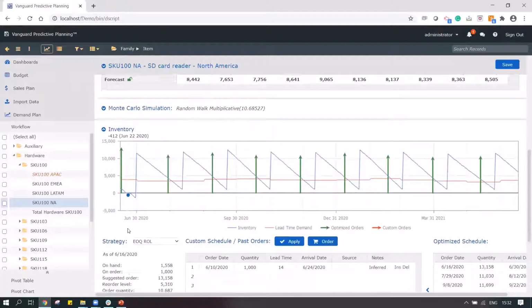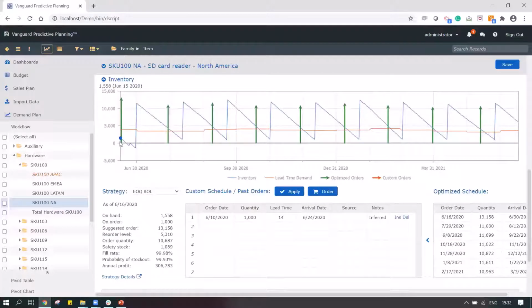So over here, we can see that initially we have a stock of 1,500. And as time goes on, I would definitely not be able to have enough stock to suffice my need, but I would get 1,000 units of further order.